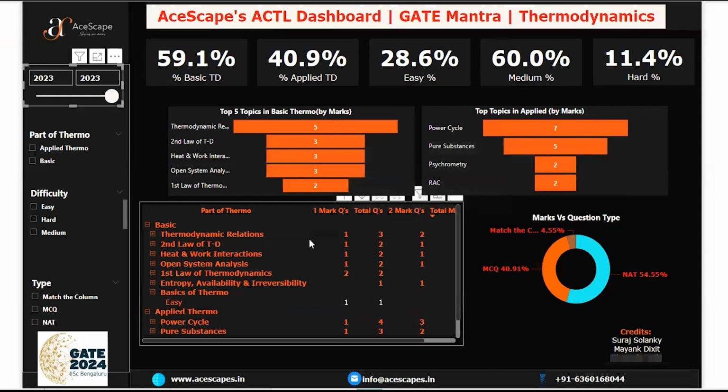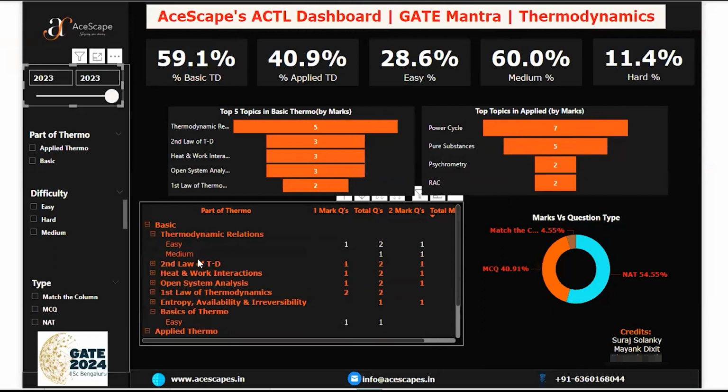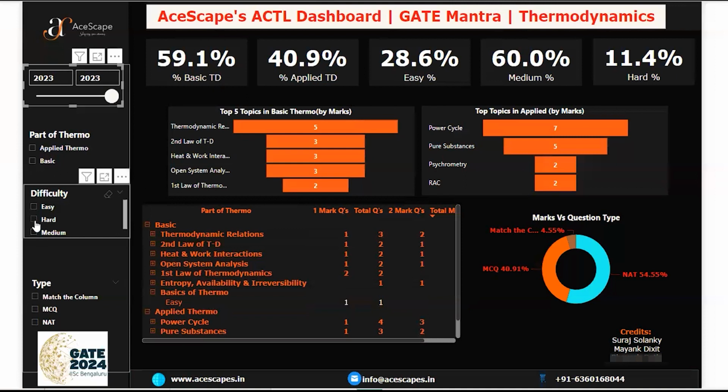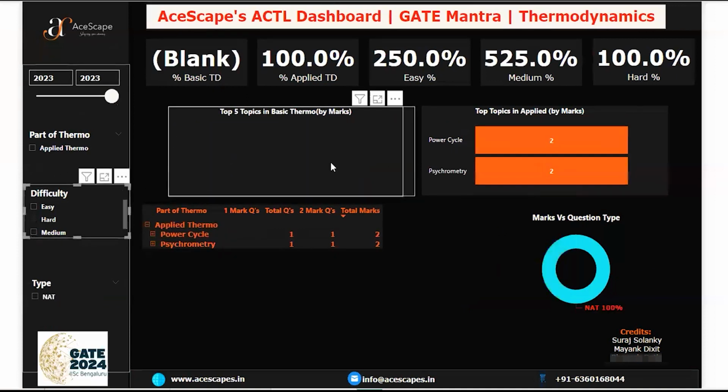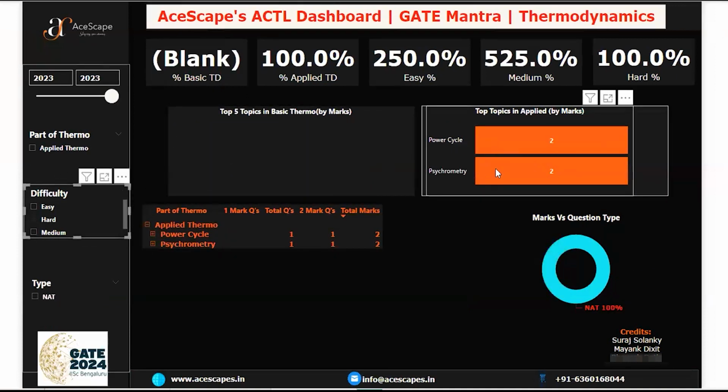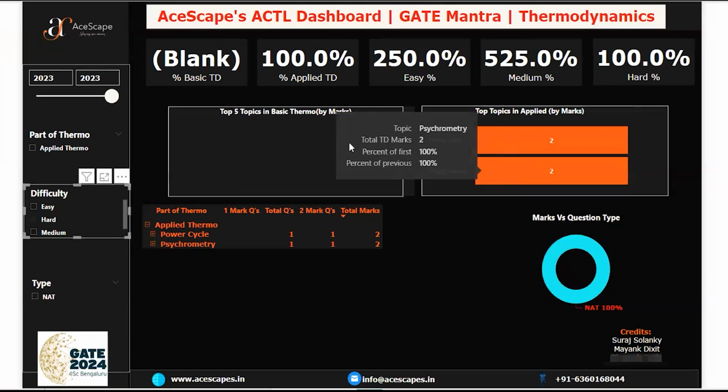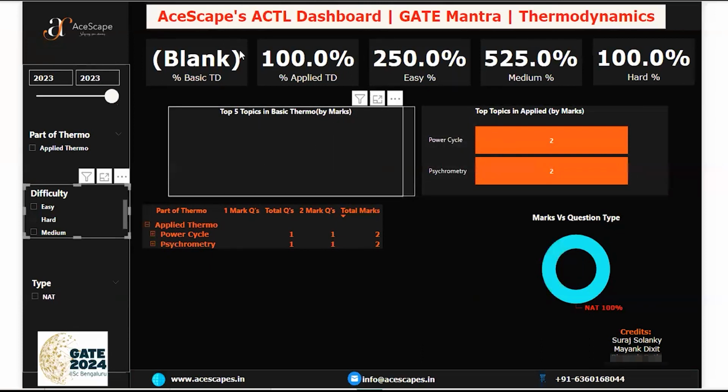Okay, so you can see the top 5 topics here also, which are varying. Thermodynamic relations, whether it's easy or tough: you can see here easy and medium, not a single tough question. Okay, let's see, within this same demographics we also add hard. Where did the hard questions come from? We can see they came from power cycle and psychrometry. Not a single hard question came from basics of thermodynamics.